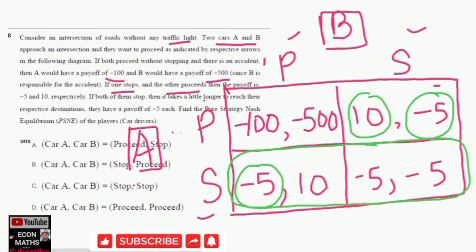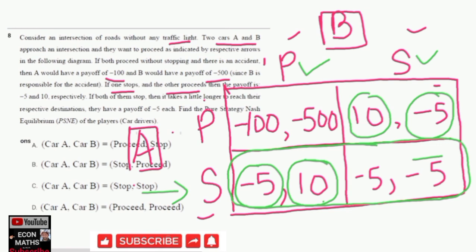Here we can see if player A tries to stop, player B has two choices, either to proceed or stop, and the expected payoffs are 10 and -5. If it tries to proceed, it has more payoff than in stopping because 10 is greater than -5, so it would choose this 10 as its strategy.